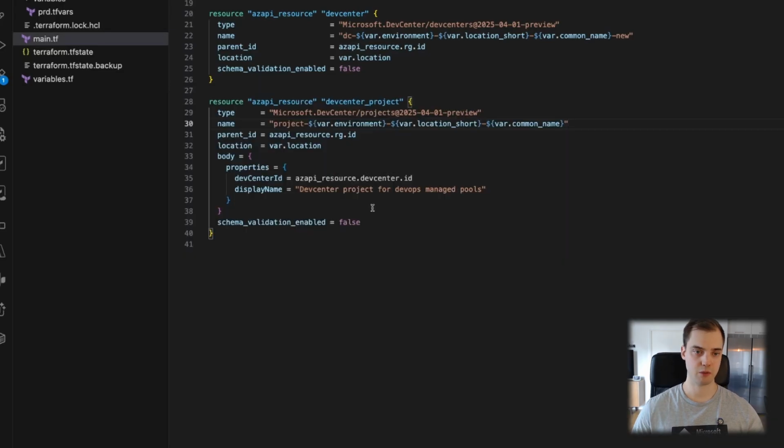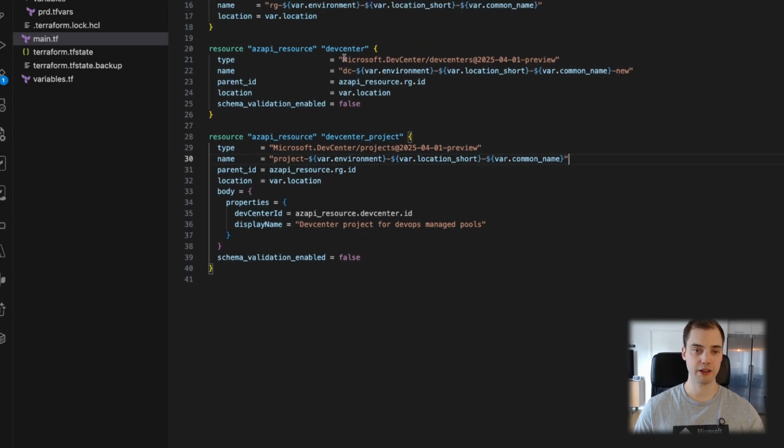Something else that we have to do is that once we create, I don't know if it's either the dev center or if it's the dev center project, but we need to reference a service principal, because what I want to do is I want to VNet integrate this managed DevOps pool that we're working with, which is, I forgot to mention, another huge feature of either the VMSS, the virtual machine scale sets, or the managed DevOps pools, is that we have the ability to put them inside our virtual network, which means if it needs to make outbound calls, we can protect that internet traffic either through an Azure firewall or a NAT gateway or something like that.